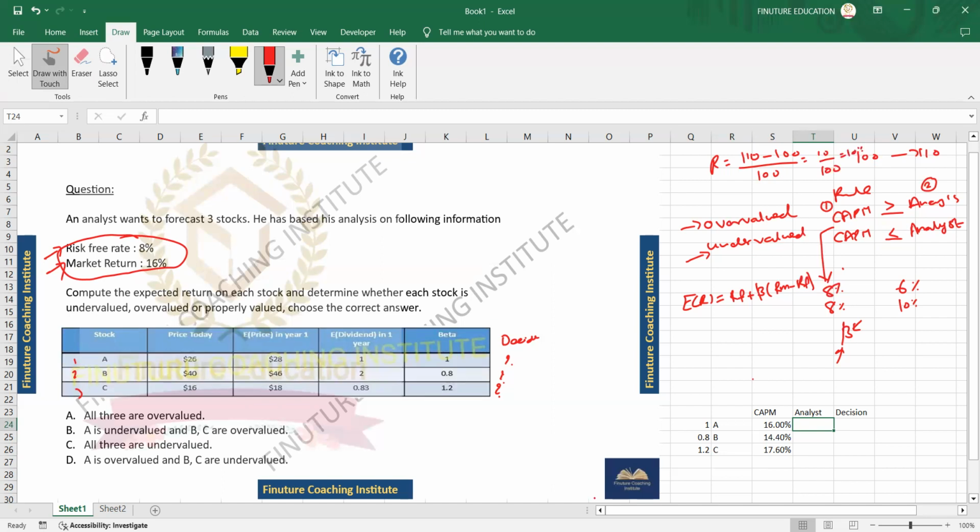In a similar way, this is your initial price and this is your final price. But in between, you are expecting a dividend of 1. If there are dividends, usually your stock price goes down. So this one has to be subtracted from this final stock price. That's the only change. This is a very general example that I gave you.